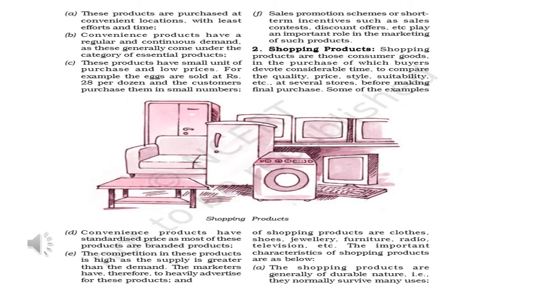So convenience products are purchased at convenient locations with least effort and time. Convenience products have a regular and continued demand, as these generally come under the category of essential products. These products have small units of purchase and low prices. For example, eggs and other consumable products which you use daily, you buy them in small units only. Convenience products also have standardized prices, as most of these are branded products.